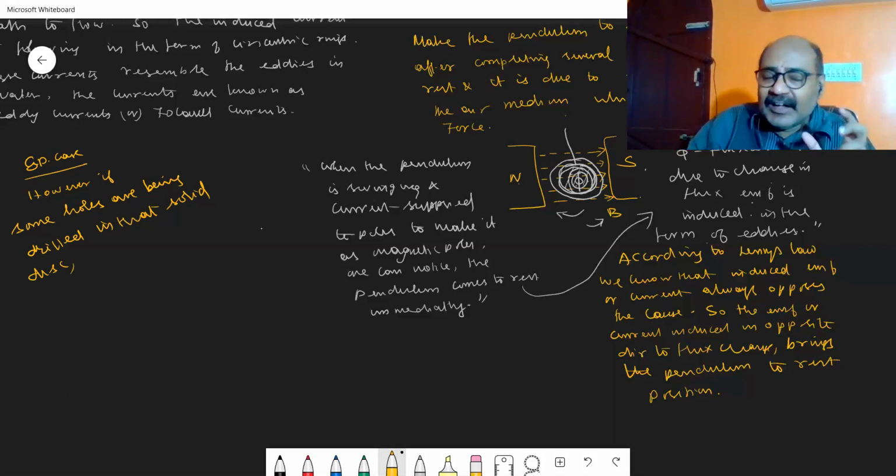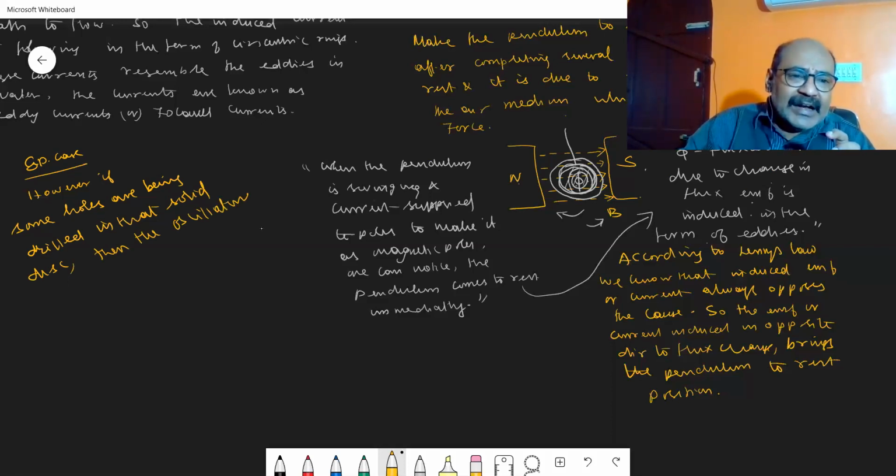If the holes are drilled in that solid disc, then the oscillating disc won't come to rest immediately.